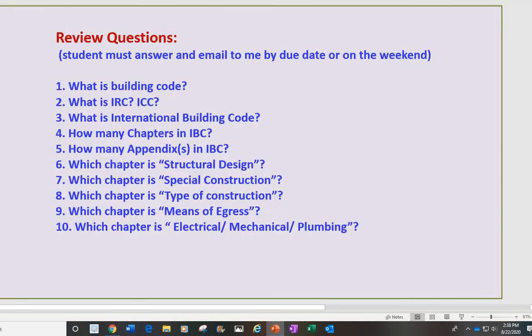So now, going back to our topic, I have 10 review questions. You can answer the questions on the Canvas assignment and submit directly there. Many students use that way, or email me, to submit the answers. So it's okay for you to do that. Or you can email me the answers by text. You can select which one is familiar to you, which one saves you time, and do that.